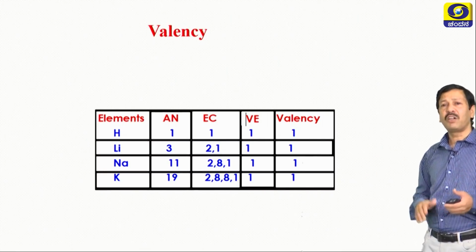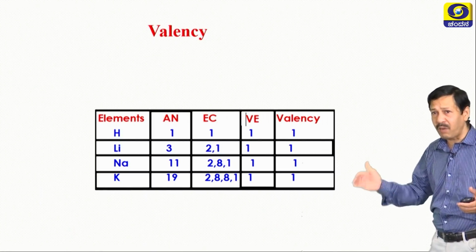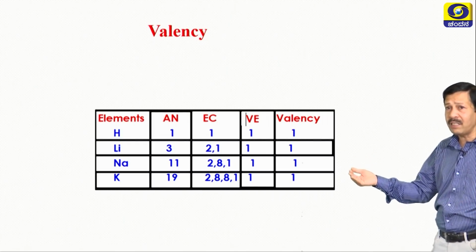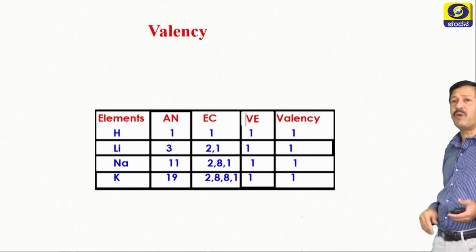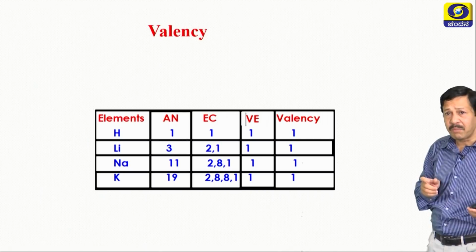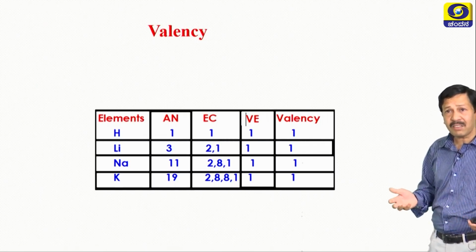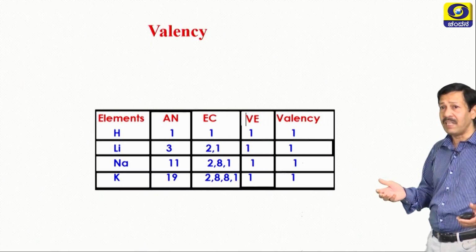Similarly sodium, atomic number 11, so its configuration is 2, 8, 1. So valence shell has 1, so valency also 1. Potassium, atomic number 19, 2, 8, 8, 1. This is the configuration. Valence electrons are having 1 and valency 1.